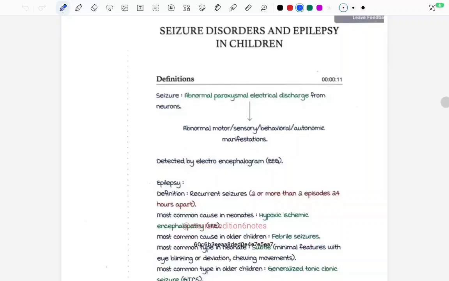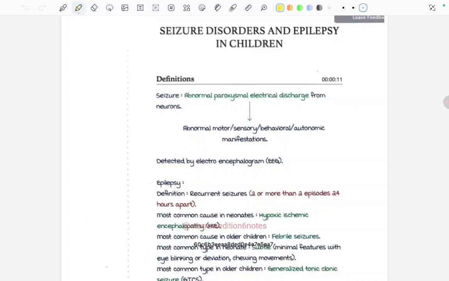Okay, so in this video we will start from seizure disorder and epilepsy in children from Marrow 6th edition. It's just a recap. Definition: seizure is abnormal paroxysmal electrical discharge from the neurons. Fine. We have to remember this definition.